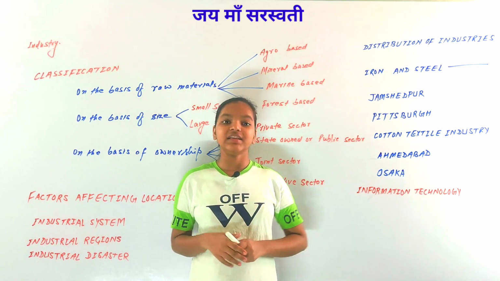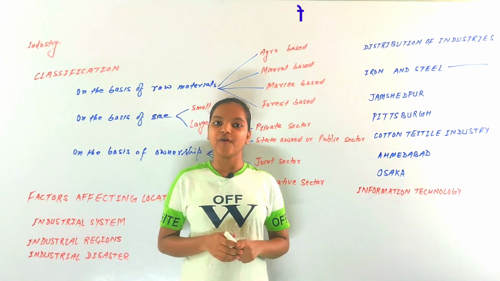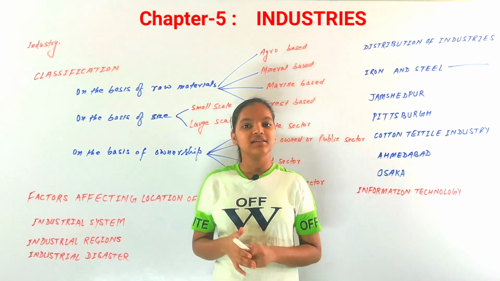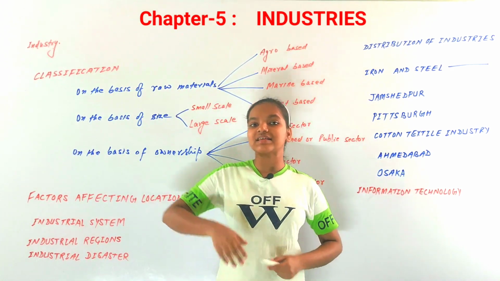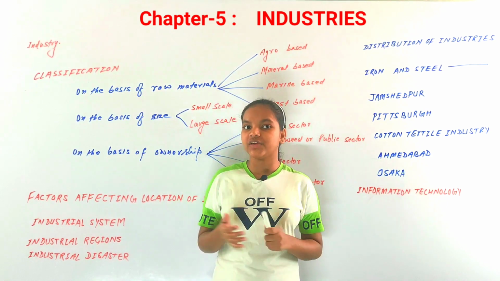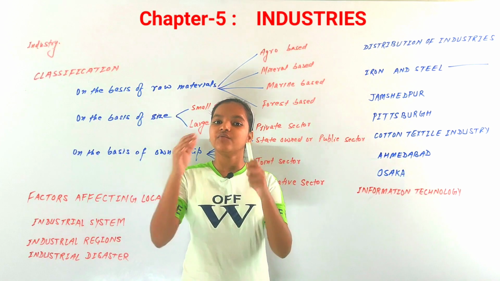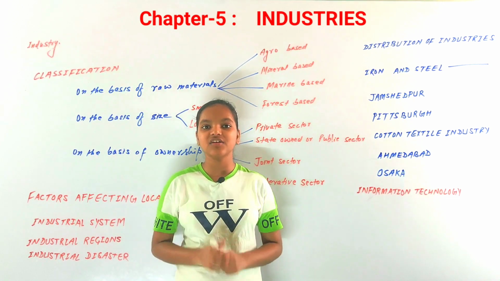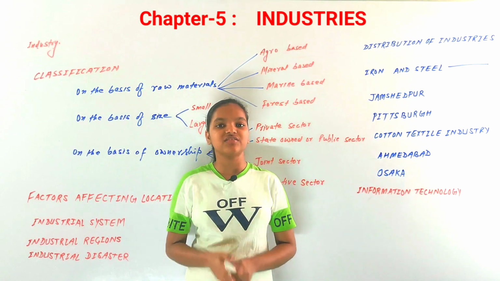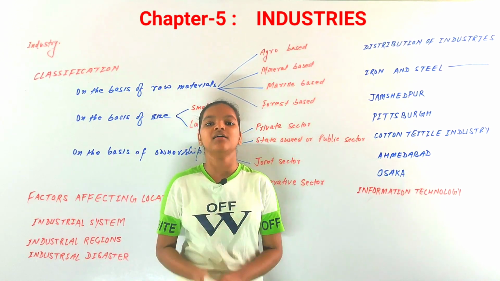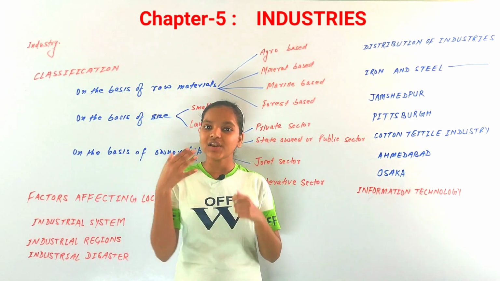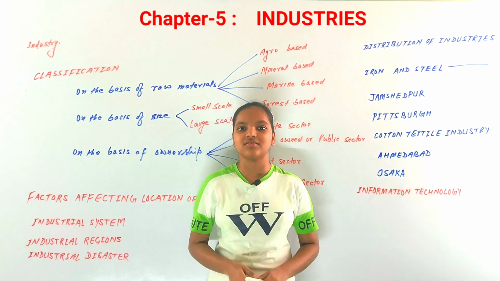So today I will explain Class 8 Geography Chapter 5, and our chapter is Industries. As the name suggests, we are going to discuss industries in this chapter. We will see the classifications of industries. We will also look at the major industries of the world, and we will see which industries have grown in India. All these we are going to study in this chapter. So let us discuss industries.